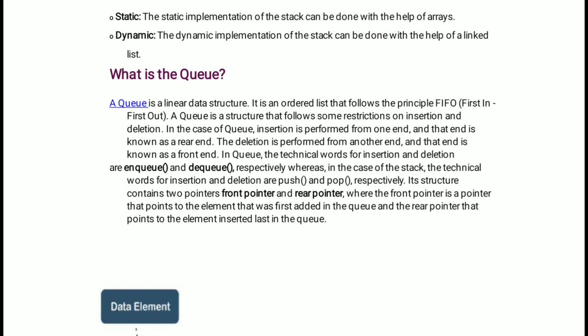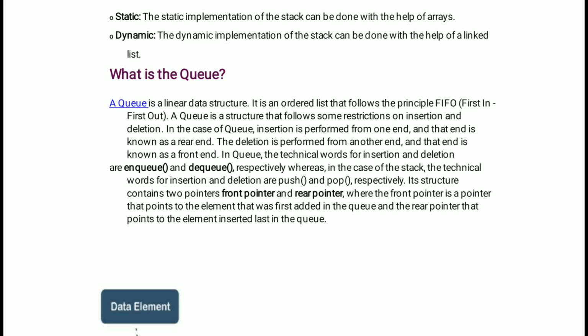Stack is a linear data structure and queue is also a linear data structure. But in the stack, we are inserting and deleting the elements in only one way, the same way. That means we have only one way for insertion and deletion. But in the queue, the elements are inserted at one end and deleted from the other end.